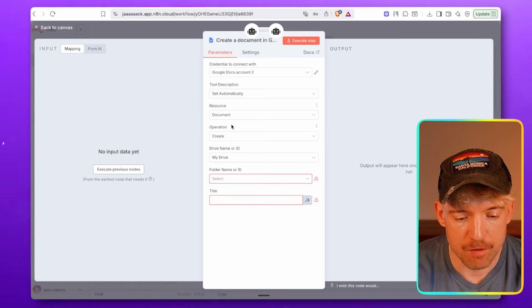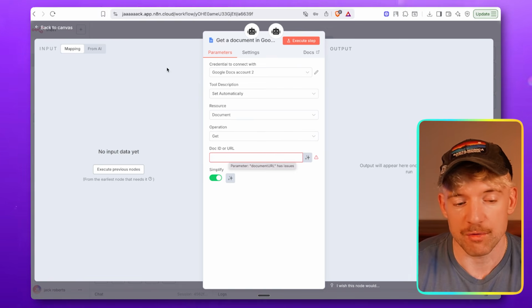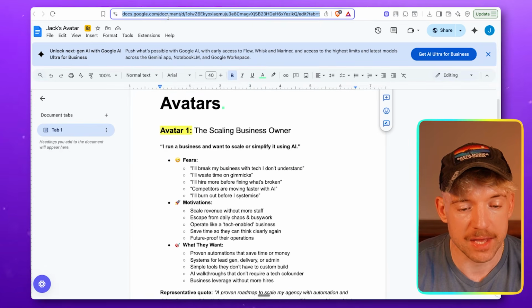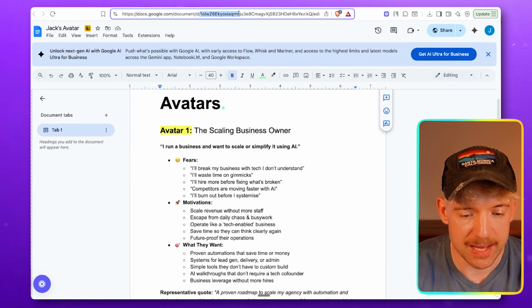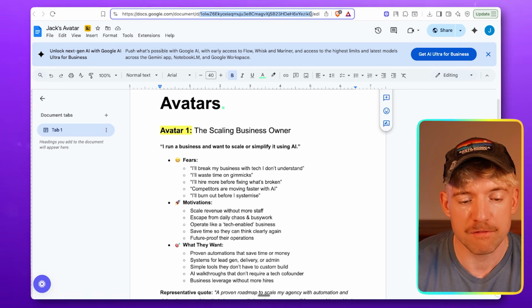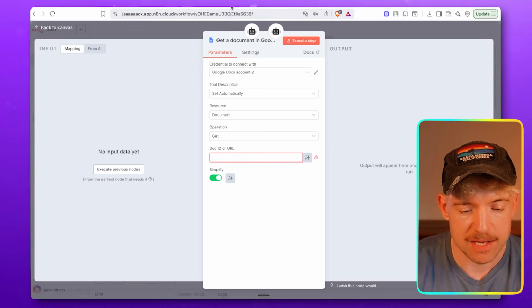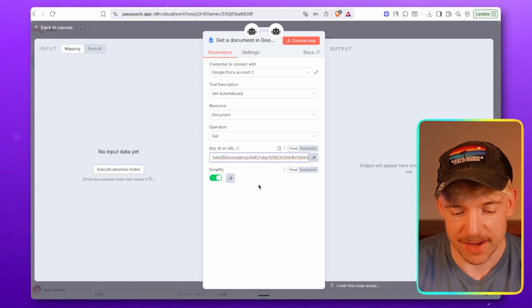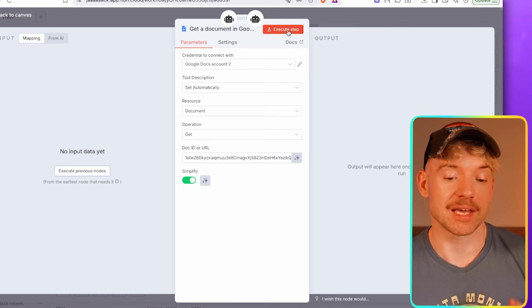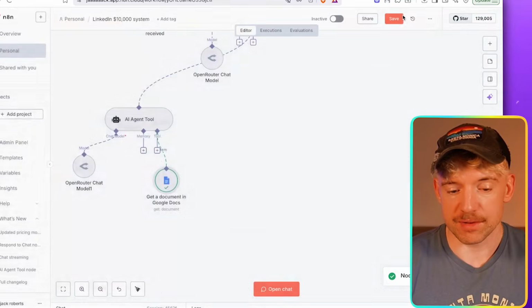And we are going to look for, not create, but get, and then give it a doc ID or URL. If you come over to your actual doc, you can just grab it in the browser. It'll say document/d and then a load of letters. You're basically going to grab that and pop it in there, like so. Then we can test this by clicking execute step, and it should pull the information. Beautiful. And that's how we know that it's worked.